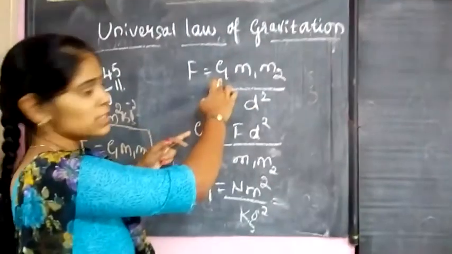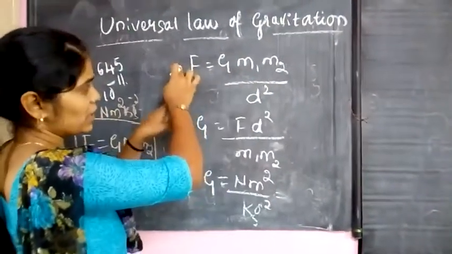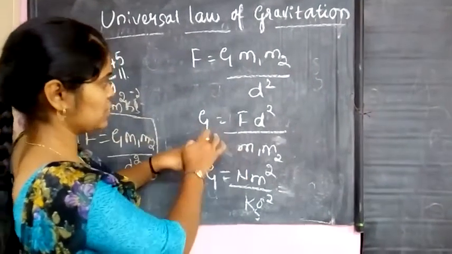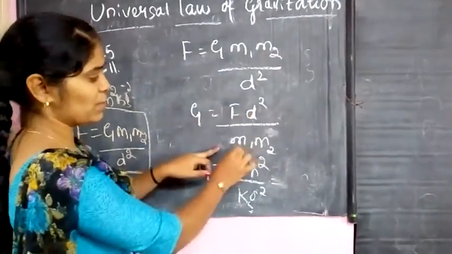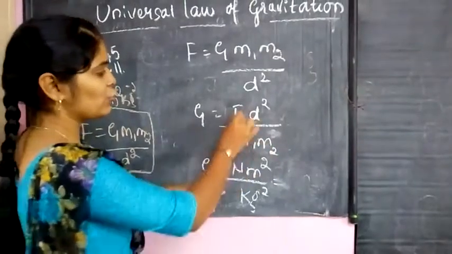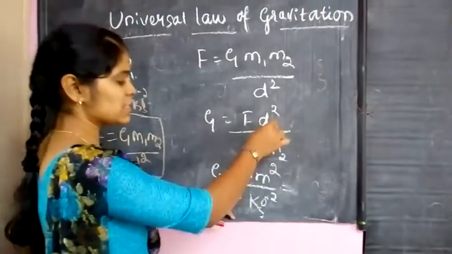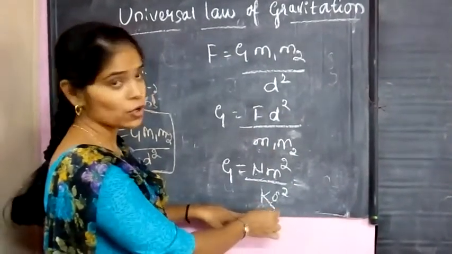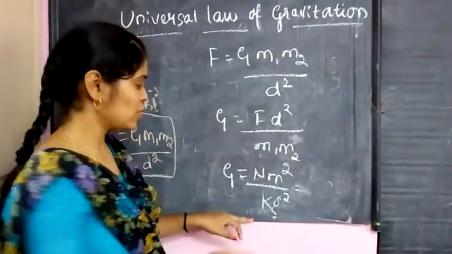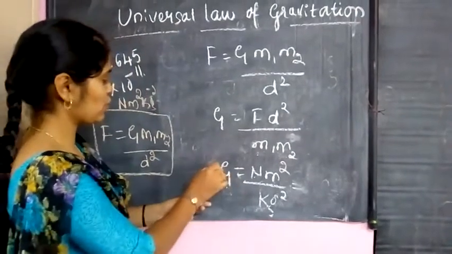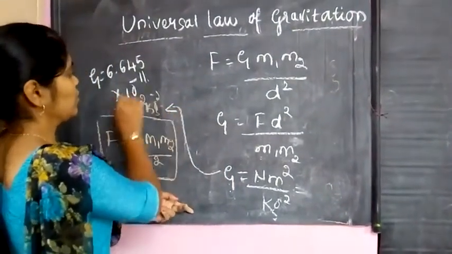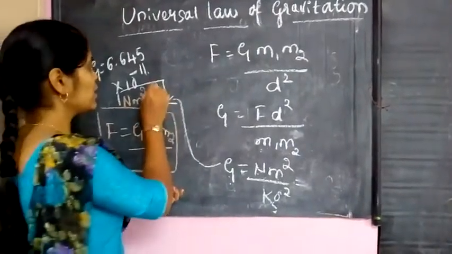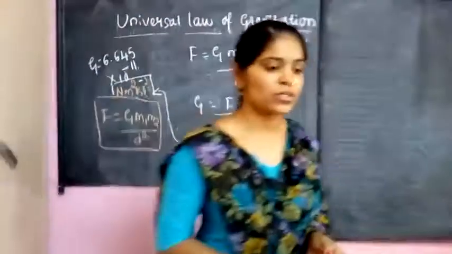To get G, we take d square across and cross multiply, so G equals F into d square divided by m1 m2. The unit of force is Newton, distance is meter square, and the mass unit is kg, so m1 m2 means kg square. So the SI unit of this gravitational constant is Newton meter square per kg square.